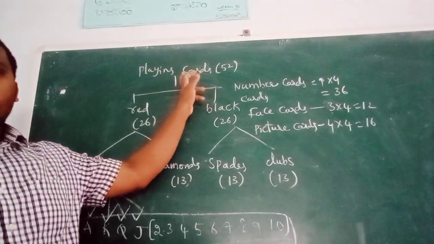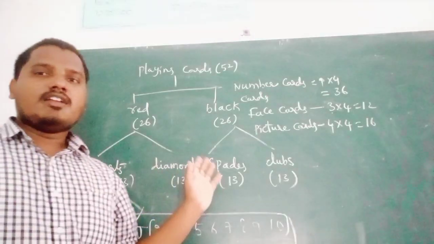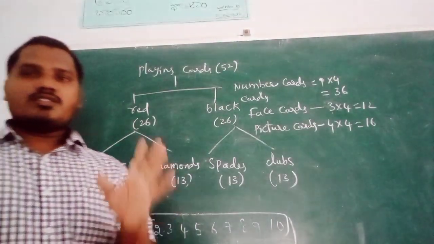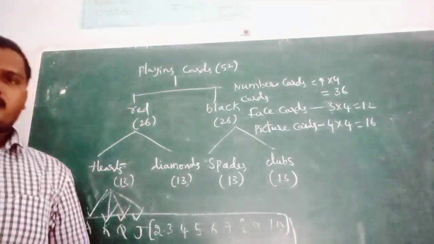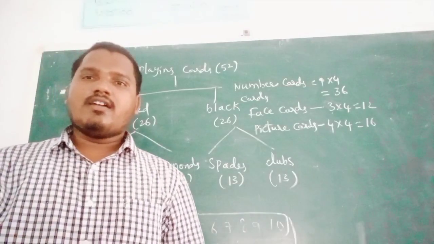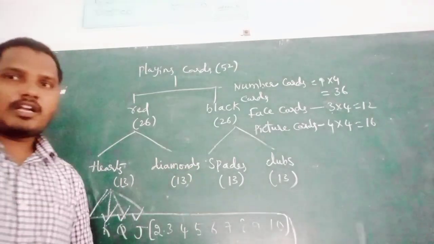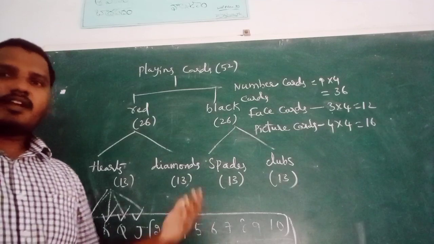Okay, playing cards 52, red and black. In red, hearts and diamonds; in black, spades and clubs. Again, each will be divided into 13: ace, king, queen, jack, 2, 3, 4, 5, 6, 7, 8, 9 up to 10. Okay, this is a brief introduction about picture cards.